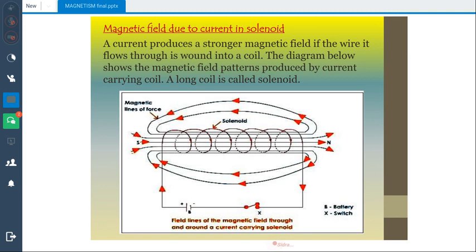Magnetic field due to current in a solenoid. Now, what is a solenoid? A solenoid is basically a wire that is wound in a three-dimensional way, in the form of a coil. A coil is basically two-dimensional, whereas a solenoid is three-dimensional. Now, if you attach the solenoid to a battery and pass current through it, a magnetic field will be created around that solenoid, and the direction can again be found through the right hand grip rule.